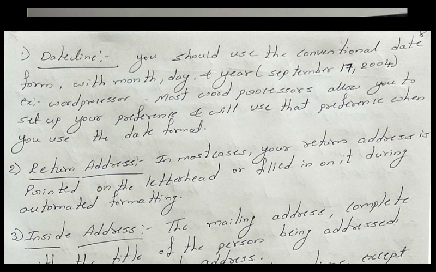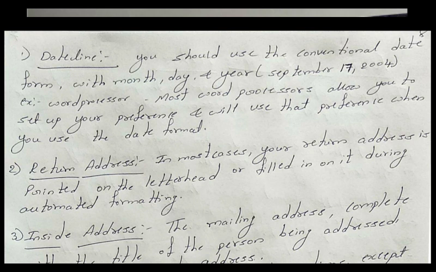letter. The second part which you want to insert on the letter is the return address. In most cases, your return address is printed on the letterhead. If you are printing it on the letterhead, your return address is already printed there.